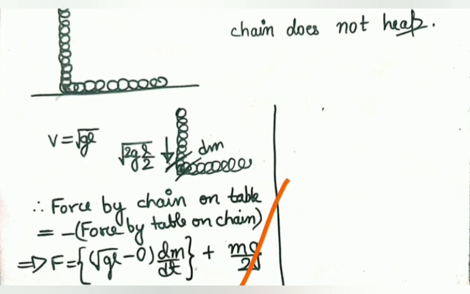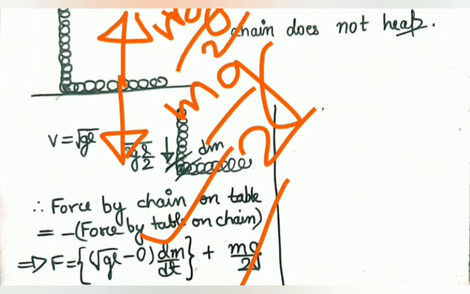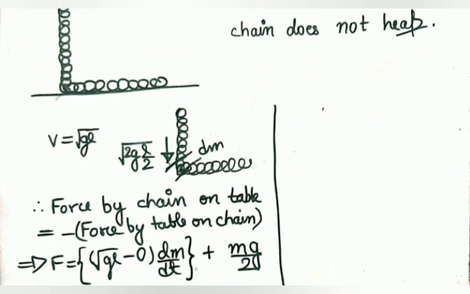So the net force by the table on the chain is this. Since it is at rest, it is exerting mg by 2. Since it is at rest, force acts on it too, so it should be the same magnitude, that is mg by 2. Sorry for the messy things up here, I cannot write with my fingers. So it's quite messy, but see, we have learned the concept. Now let's move forward.